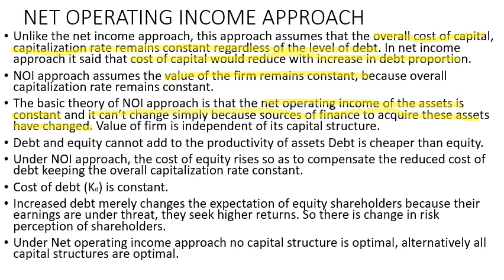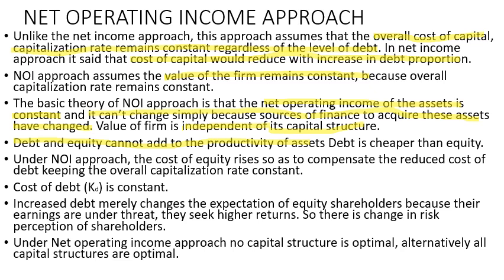Okay. So since the debt-equity mix doesn't matter, that is, the capital structure doesn't matter, the value of the firm is independent of the capital structure. Remember, it's independent. In the net income approach, it was dependent. The debt and equity cannot add to the productivity of assets. That is obvious because debt and equity are not mattering anymore.